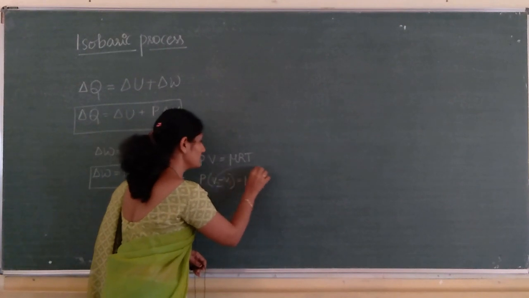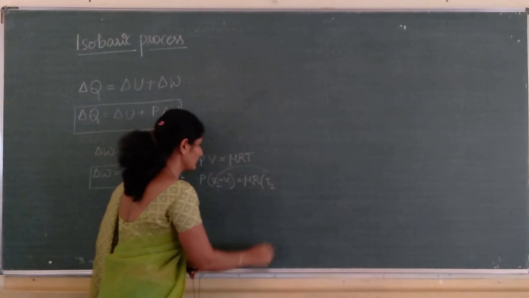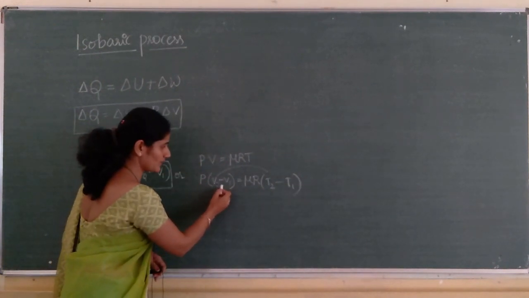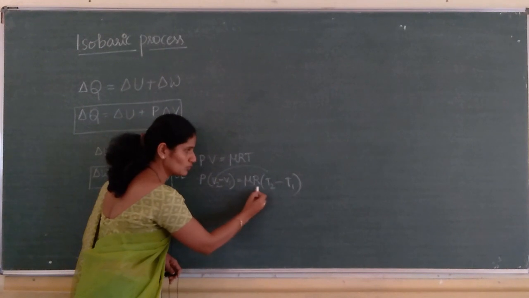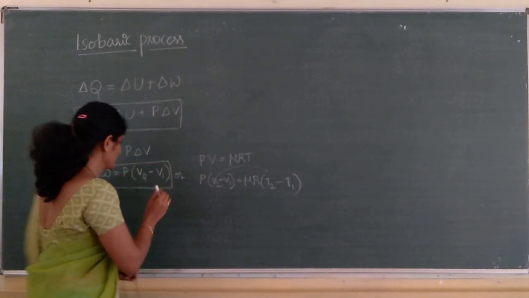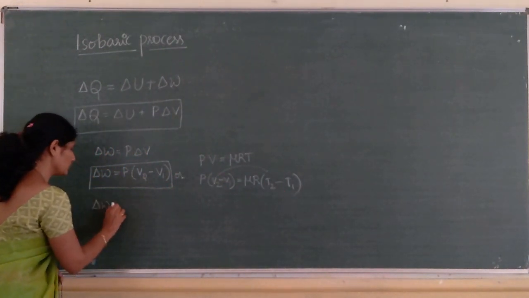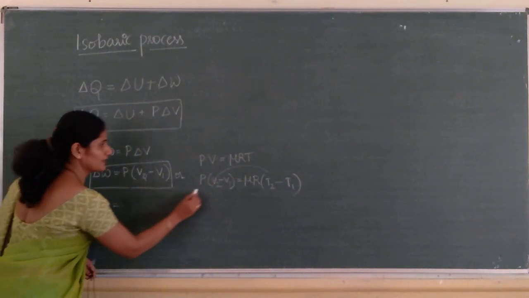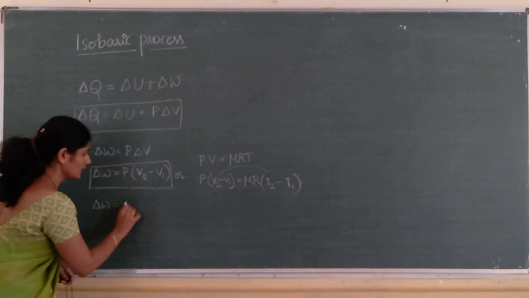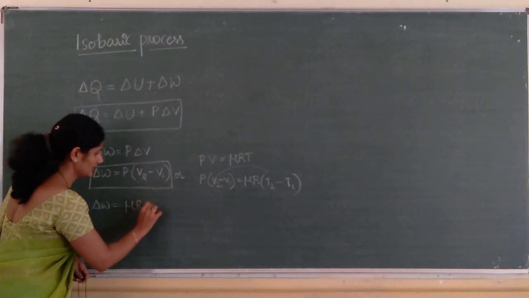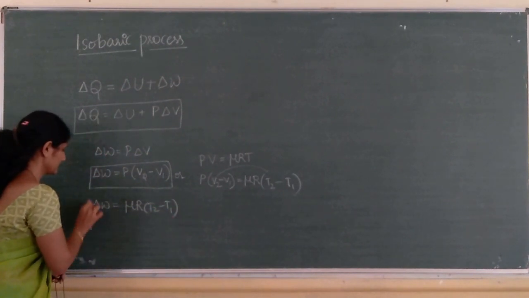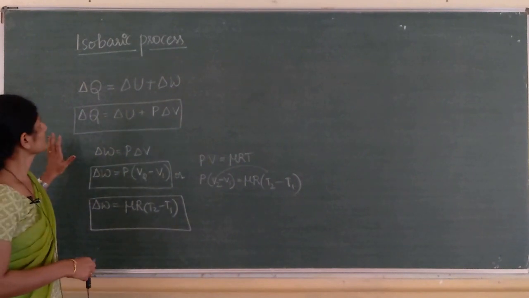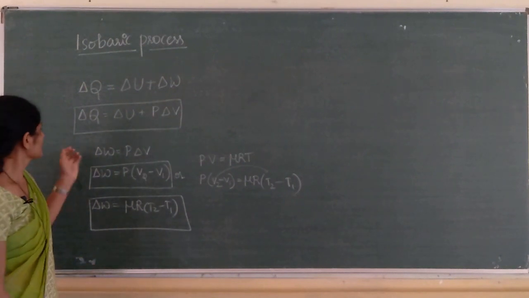When volume is V2, temperature is T2. When volume is V1, temperature is T1. So, P into V2 minus V1 is nothing but mu R into T2 minus T1. So, delta W is equal to P into V2 minus V1, which is mu R into T2 minus T1. This is the expression for work done in case of an isobaric process.